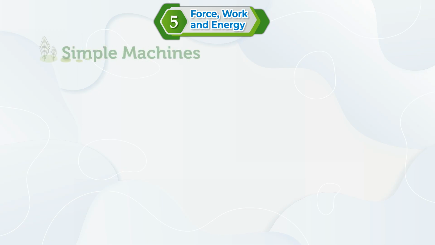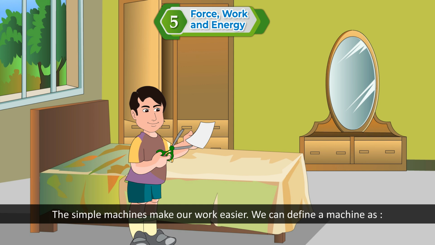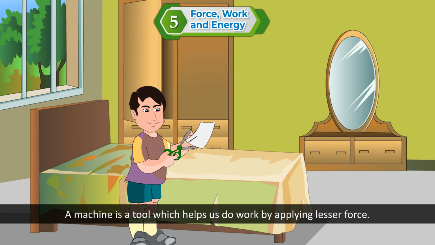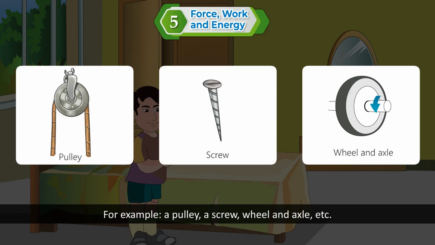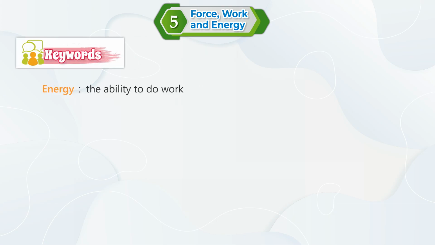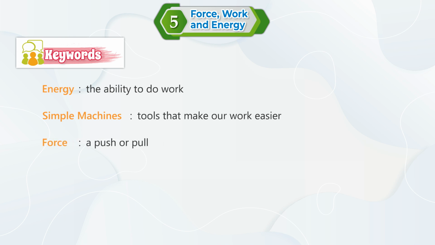Simple machines. Simple machines make our work easier. We can define a machine as a tool which helps us to do work by applying lesser force. For example, a pulley, a screw, wheel and axle, etc. Keywords: energy, the ability to do work. Simple machines, tools that make our work easier.